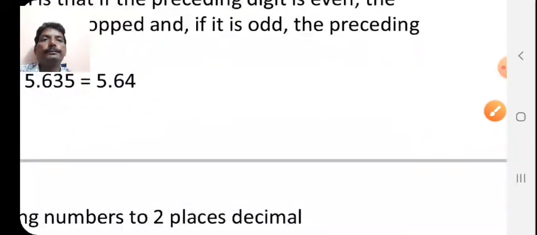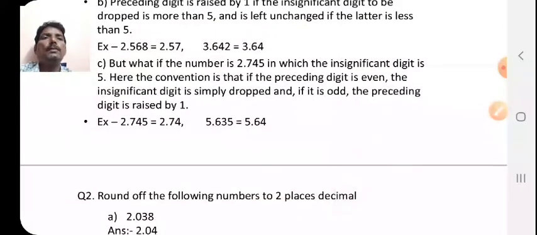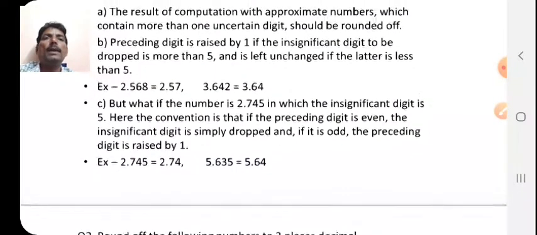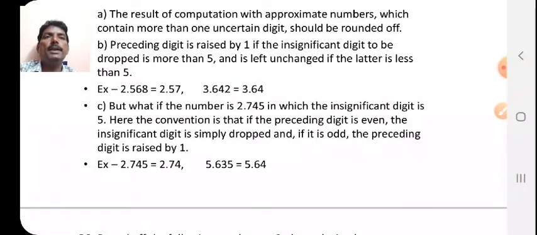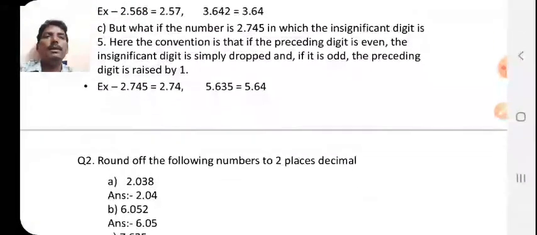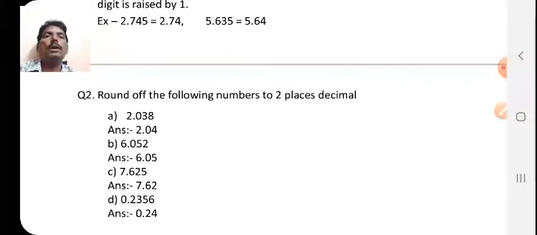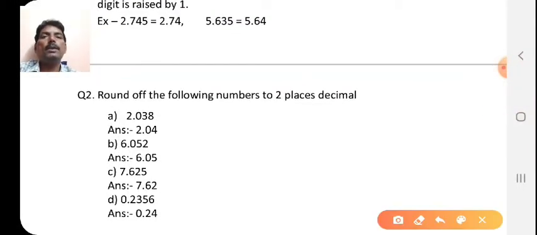So I think you have understood how to round up these numbers, and what care should be taken while rounding up the number by using the rules here. Now round up the following numbers up to 2 decimal places. So here 2.038, you can say 2.04. Once again apply the previous rule.